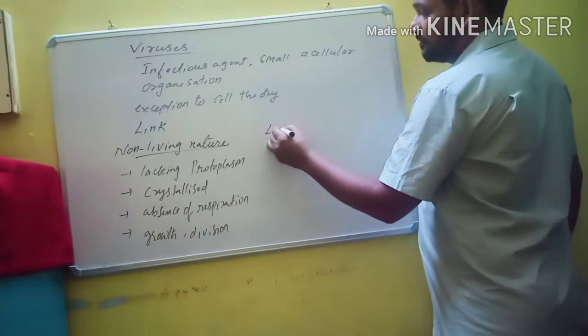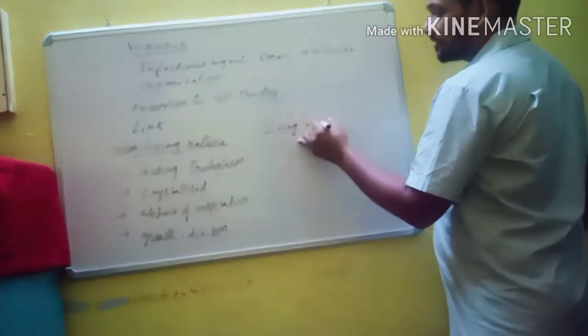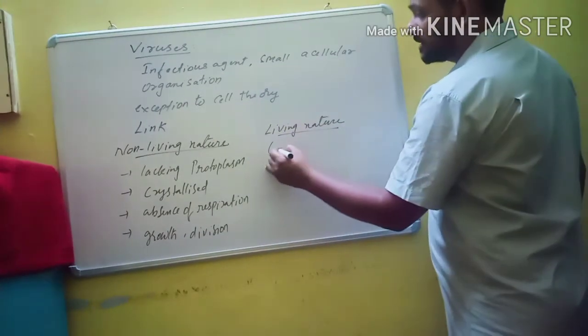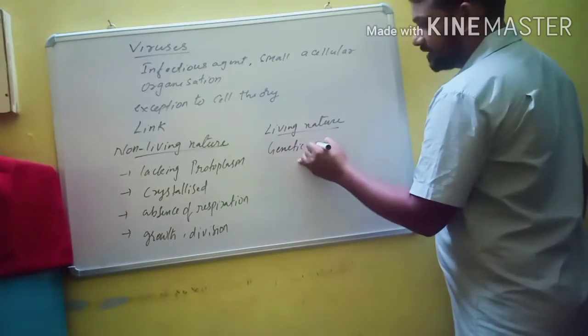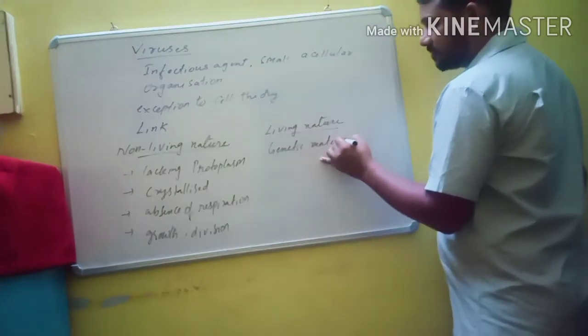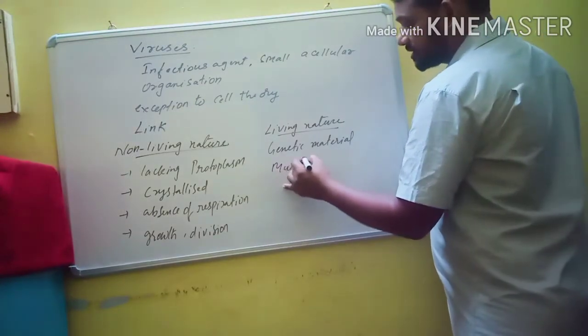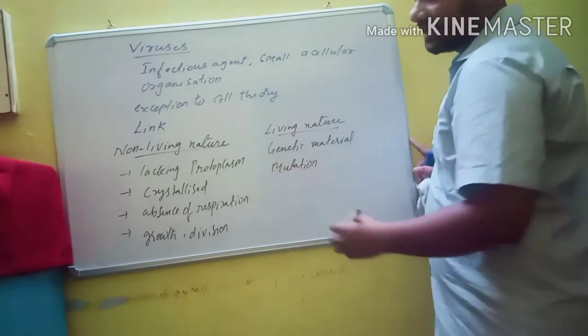Then the living nature of virus. So what is the living nature? Presence of genetic material, whether it is DNA or RNA. They are able to mutate, so mutations are present. They are able to multiply.